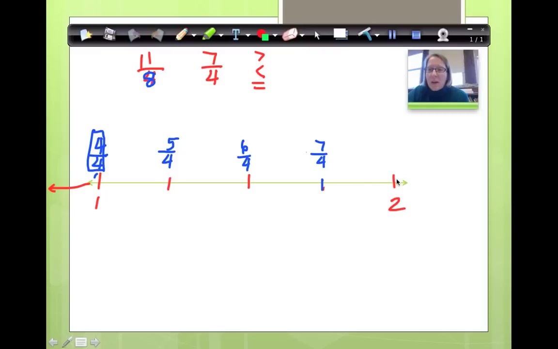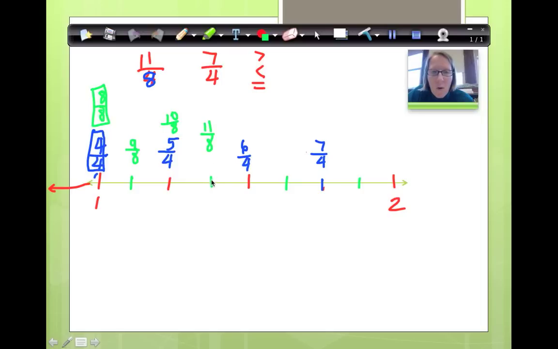So I know that I have to cut my 4s in half to get 8. So from here to here, I'm going to cut it in half. From here to here, I'm going to cut it in half. Cut it in half. Cut it in half. Oh, changing this denominator changes everything, doesn't it? Makes the problem so much more exciting. Okay, now let's label our 8s. Well, what would be 1 for equivalent fractions? That would be 8/8, right? That's an equivalent fraction. Okay, so here we go. If that's 8/8, this would be 9/8. This would be 10/8. This would be 11/8.